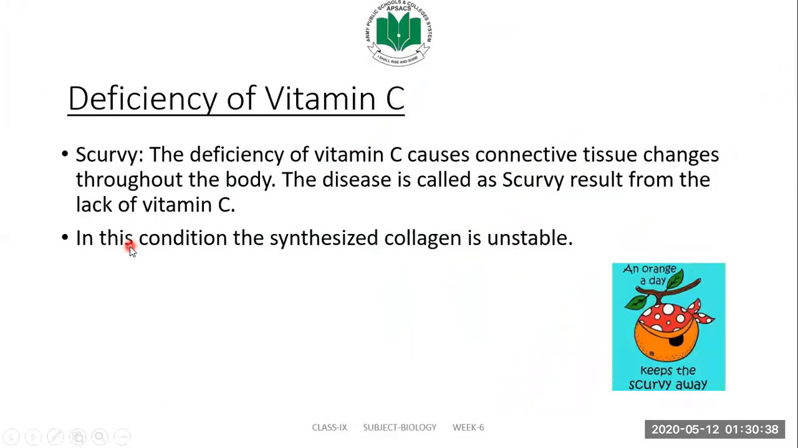Now, what happens when this vitamin C is deficient? Scurvy is the deficiency of vitamin C. It causes connective tissue changes throughout the body. The disease is called scurvy. It results from the lack of vitamin C. In this condition, the synthesized collagen is unstable.